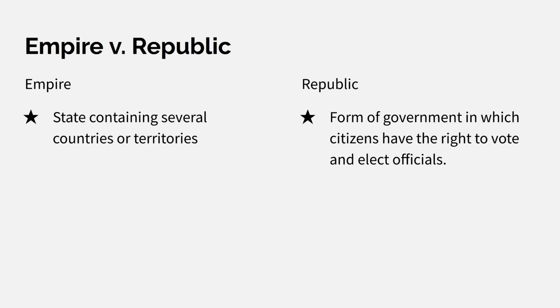What is the difference between an empire and a republic? An empire is a state containing several countries or territories, while a republic is a form of government in which citizens have the right to vote and elect officials. So in a republic, there's power to the people through voting. An empire is state ownership or state power, not just over that territory, but over other smaller territories within it.